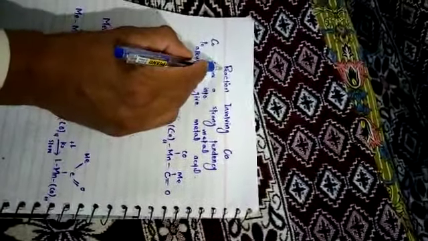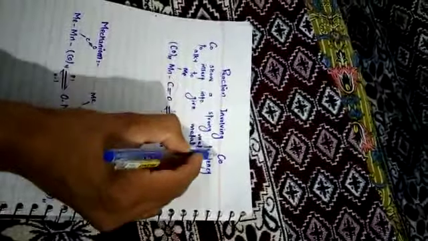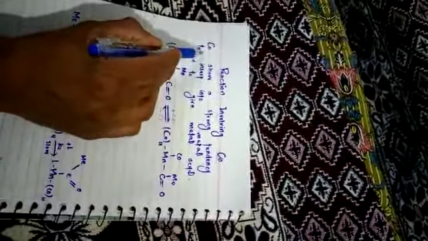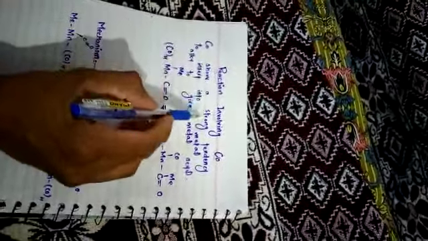Next we explain reactions involving carbonyl. Carbonyl shows a strong tendency to insert into metal alkyl to give metal acyl.